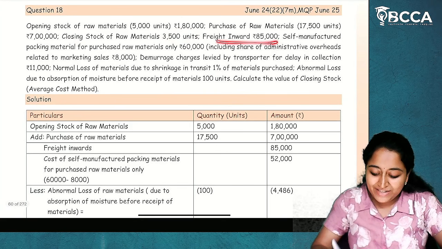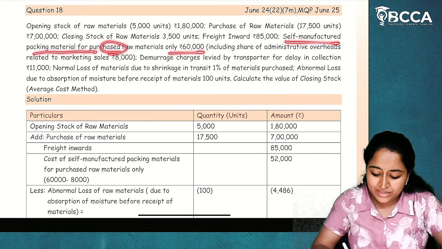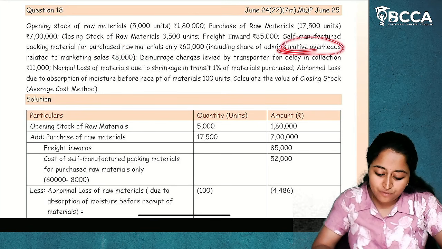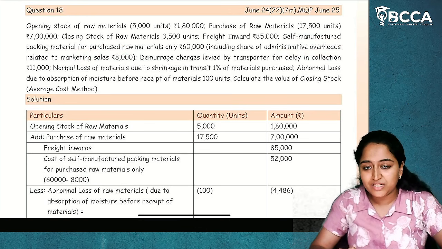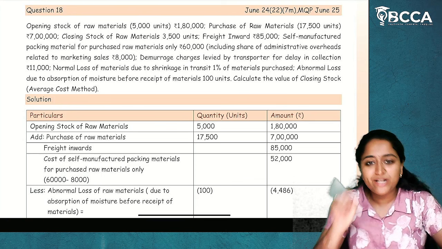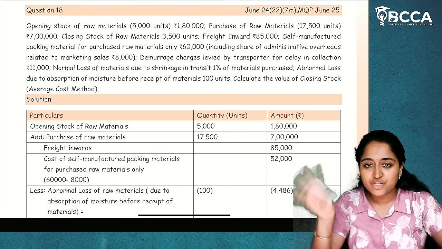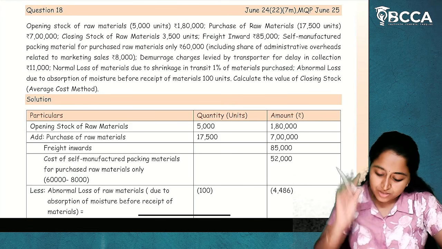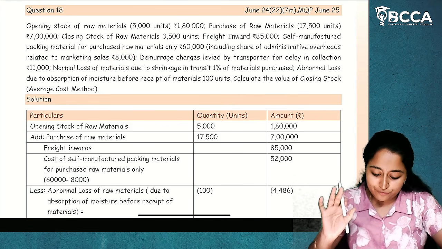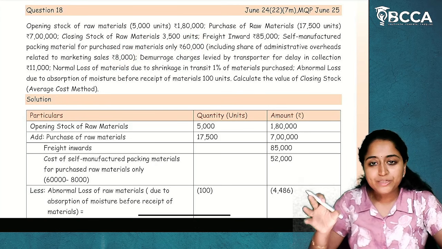Freight inwards 85,000. Self-manufactured packing material for purchased raw materials only, 60,000. In the 60,000, administrative overheads related to marketing are considered. Administrative overheads only related to production will be included in material cost. But related to marketing, selling and distribution or any other administrative overheads will not be considered. So as 8,000 is not related to production of raw materials or purchase of raw materials, this 8,000 will be reduced from packing material cost. I hope it is clear.